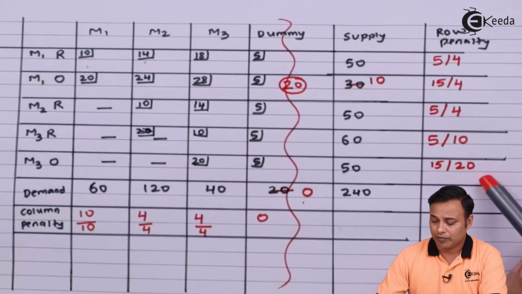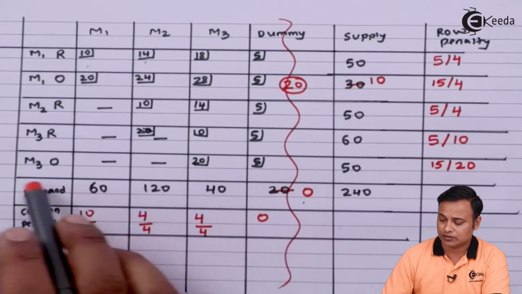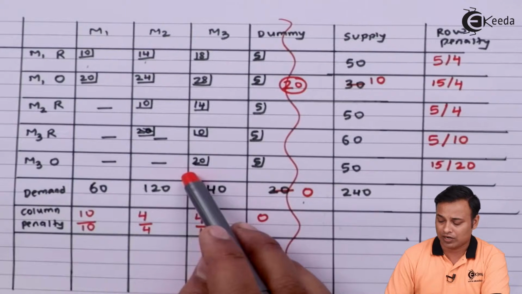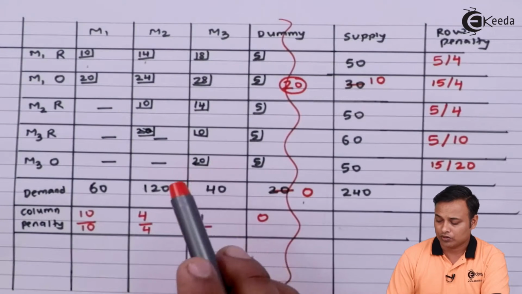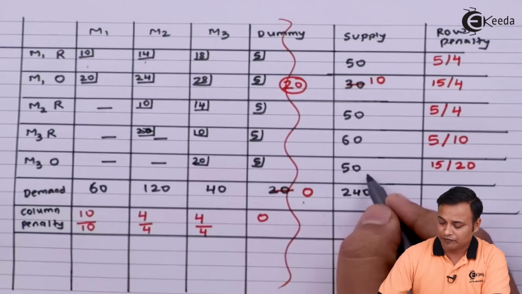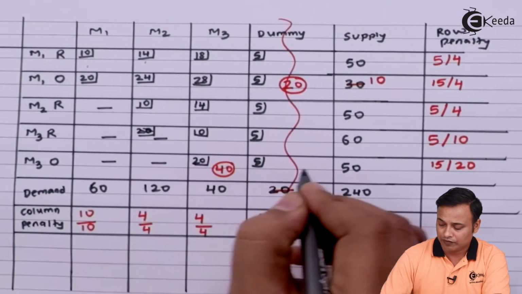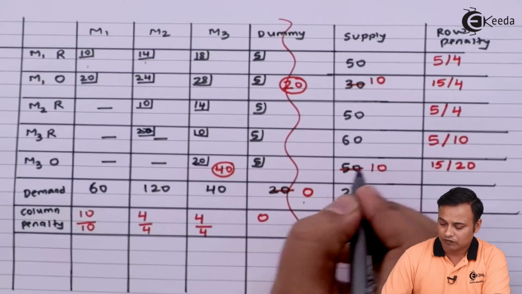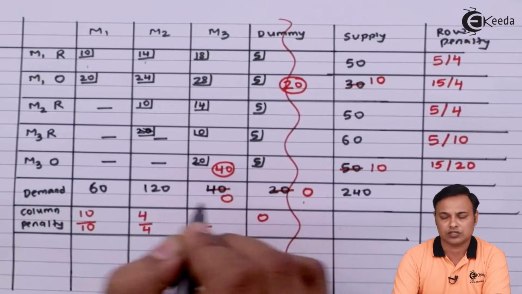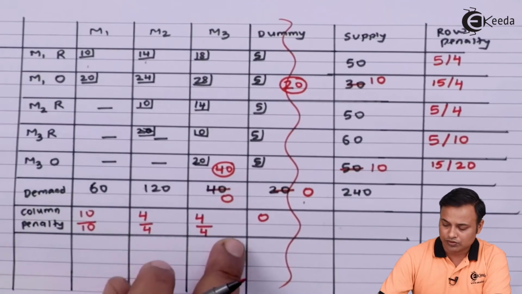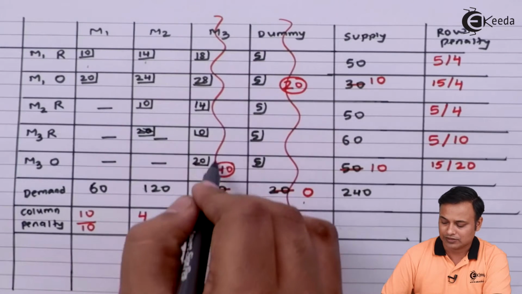In this case my lowest cost is 20, that is the only cell with the cost, so I will put supply 50, demand 40, so I will supply 40 here. 50 minus 40, 10; 40 minus 40, 0. So I got a 0 here, so this shall be cancelled.